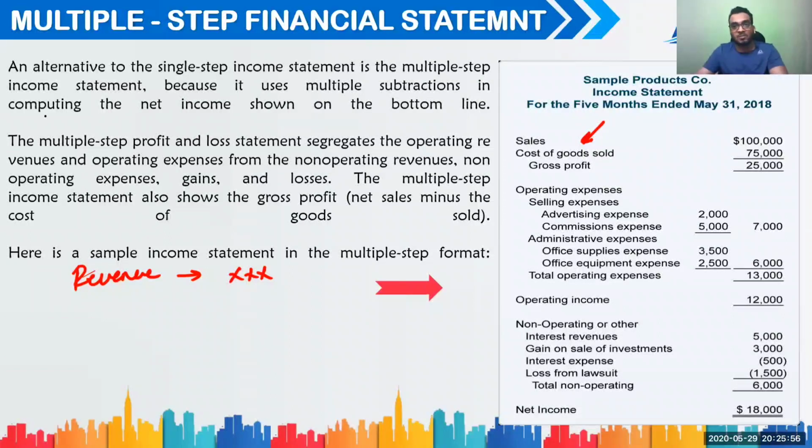This is going to be the main expense because you are selling the product and making money out of those products, and that's why you say that sales minus cost of goods sold is nothing but gross profit. So I now have a gross profit, which is 25,000. Just an example. Just an example over here.